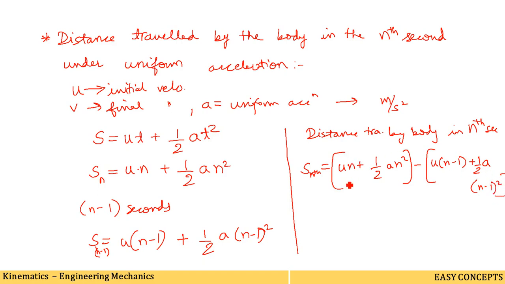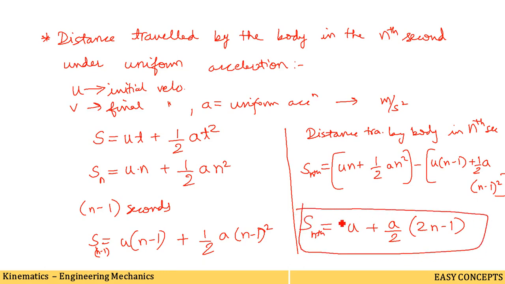After simplifying these terms, you will get the equation u plus a by 2 into 2n minus 1. So the distance traveled in the nth second, you can use directly this formula to calculate. If asked what is the distance traveled in the nth second, it is u, the initial velocity, plus a by 2 into 2n minus 1. This is the term we have to consider.